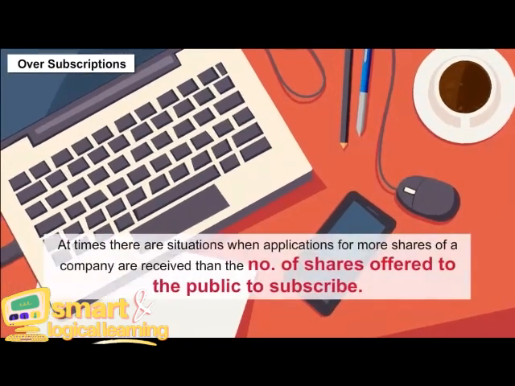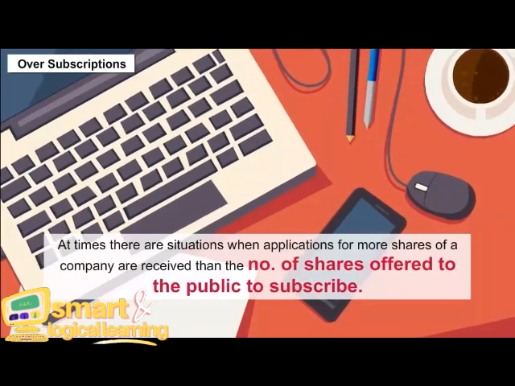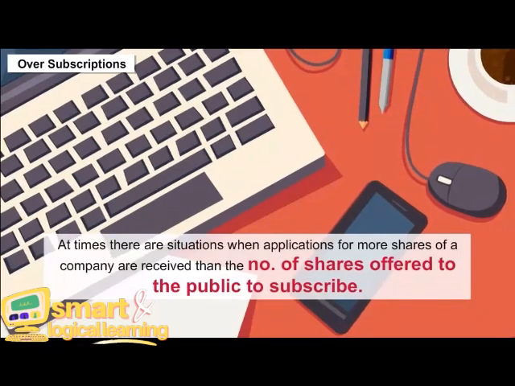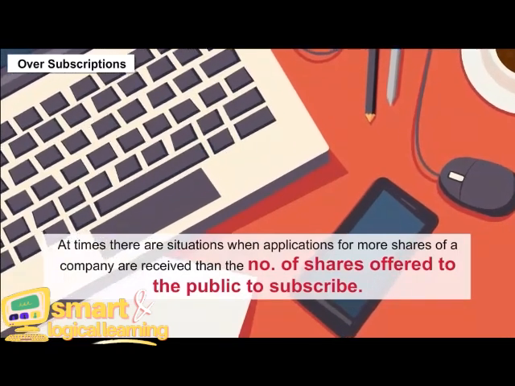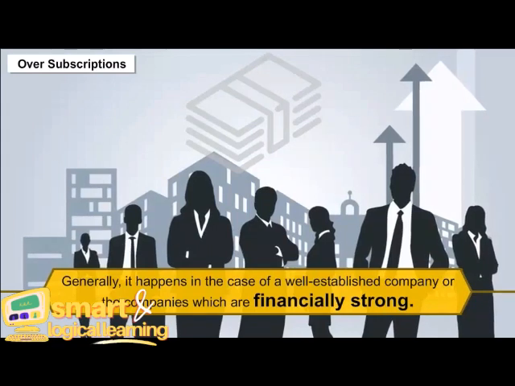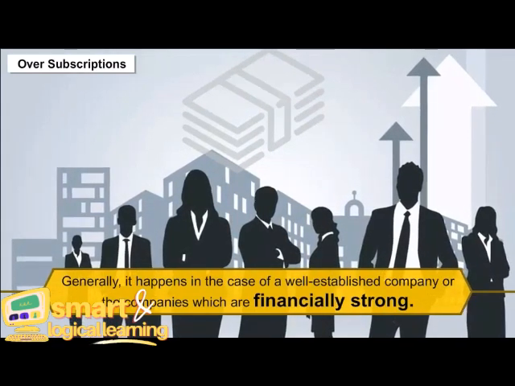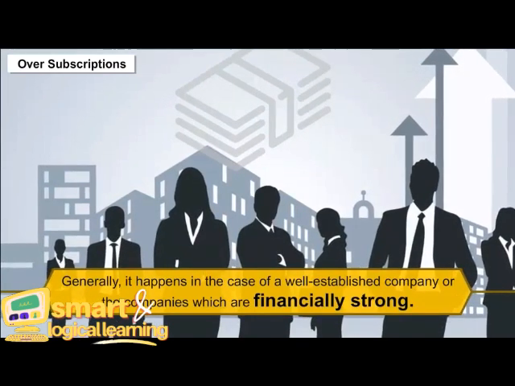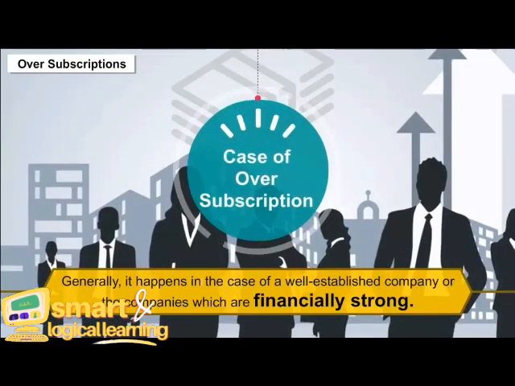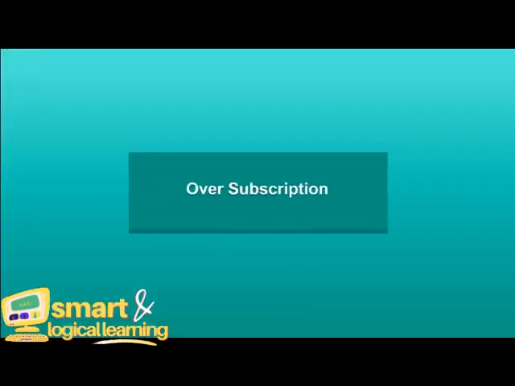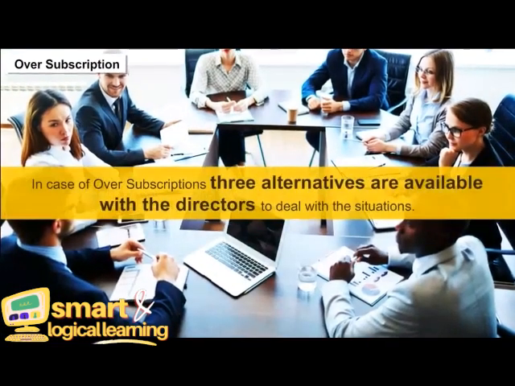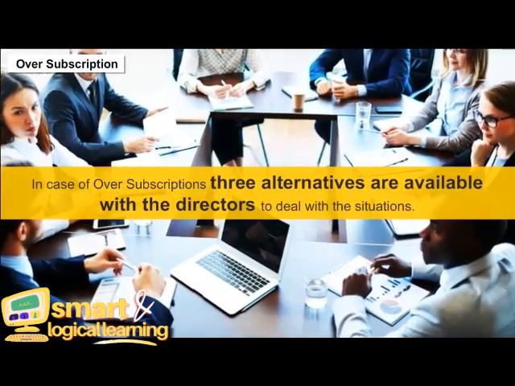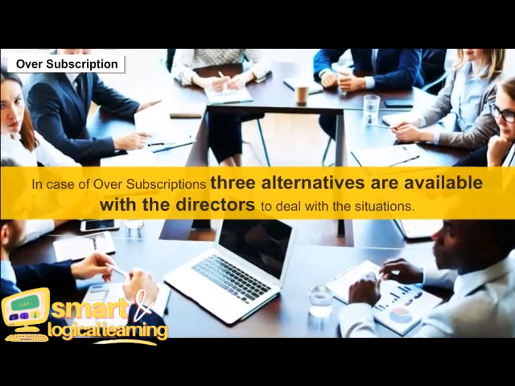Oversubscription. At times, there are situations when applications for more shares of a company are received than the number of shares offered to the public to subscribe. Generally, it happens in the case of a well-established company or companies which are financially strong, and is called a case of oversubscription. In case of oversubscription, three alternatives are available to the directors to deal with the situation.